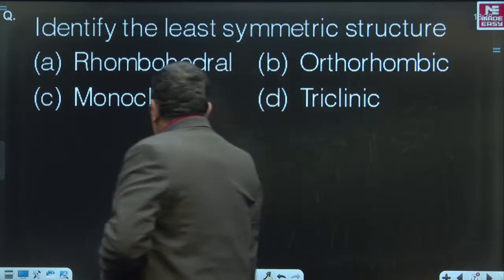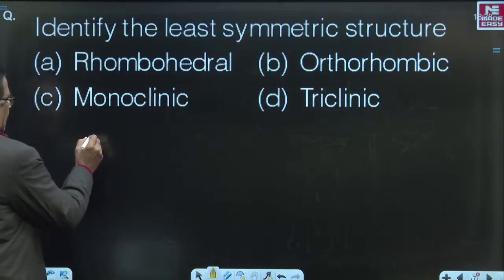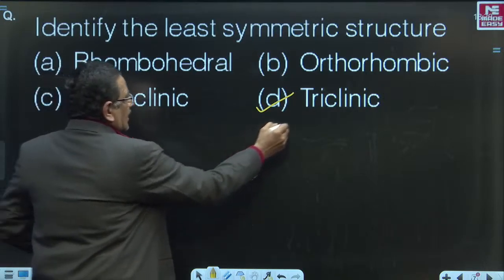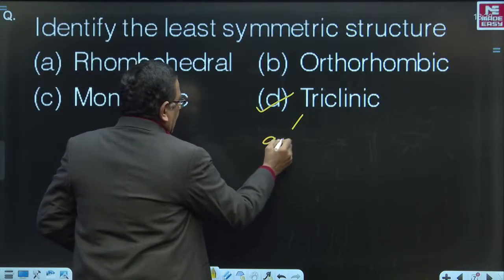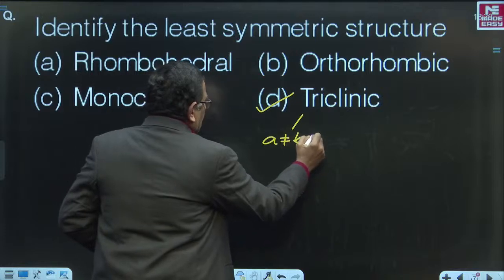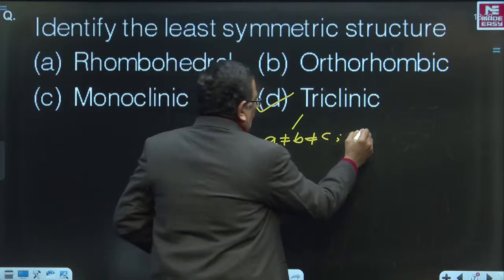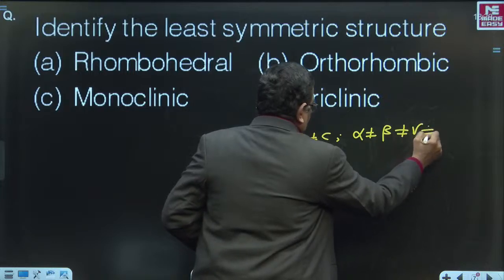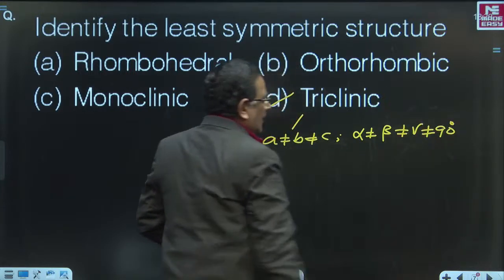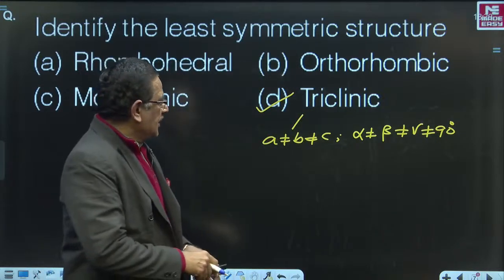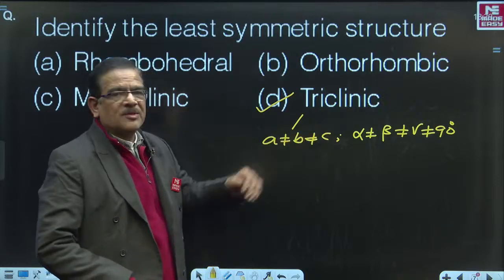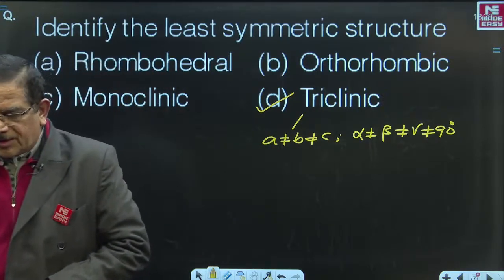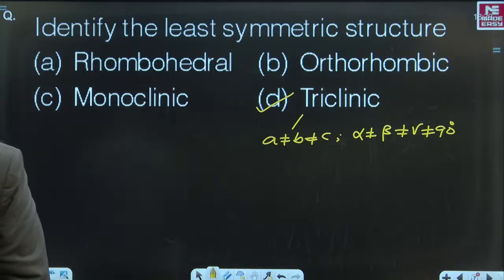Friends, if you see, the least symmetric crystal structure happens to be triclinic, because in the triclinic crystal structure, a is not equal to b, not equal to c, and alpha not equal to beta, not equal to gamma, that is not equal to 90 degrees. Due to these geometrical parameters, triclinic is considered as the least symmetric crystal structure. That is the correct answer for this question.